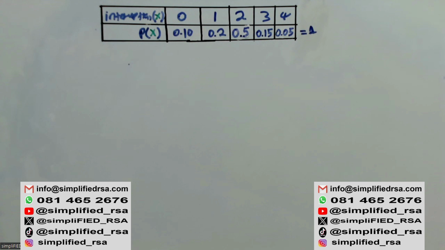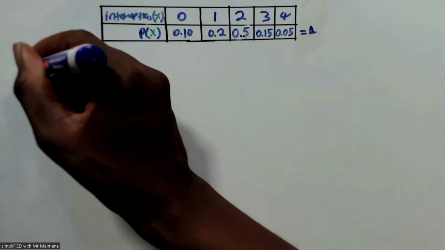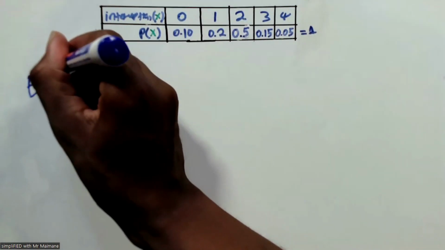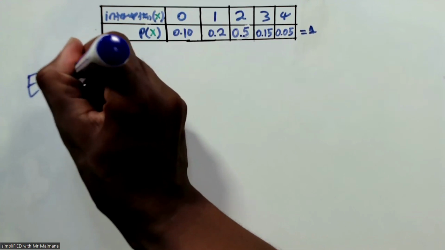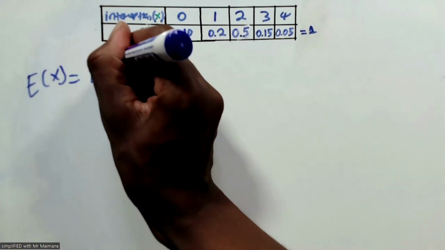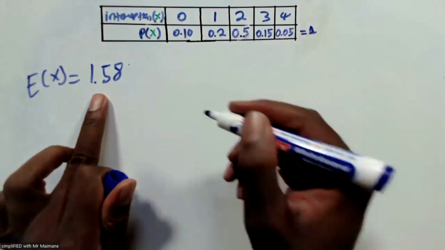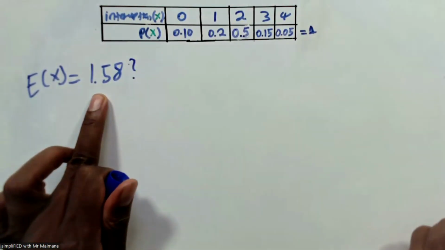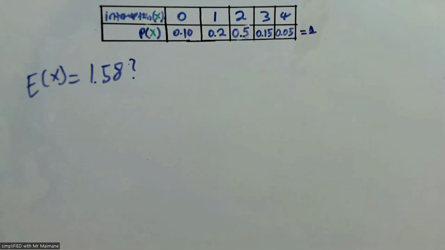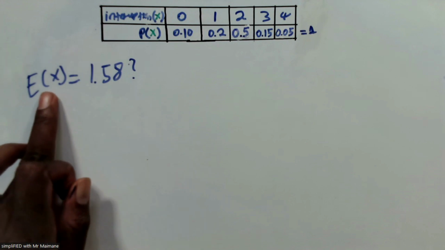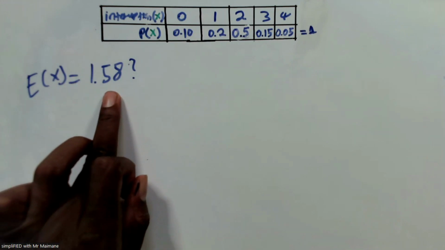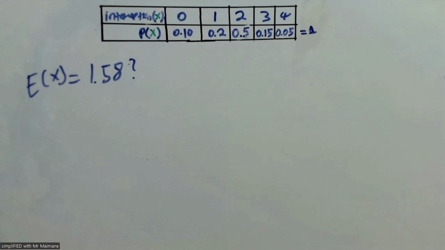So number one, they want to know if the expected value is 1.58, right? They want to know if this is true or not. So for me to know if the expected value is indeed 1.58, I have to literally calculate it.